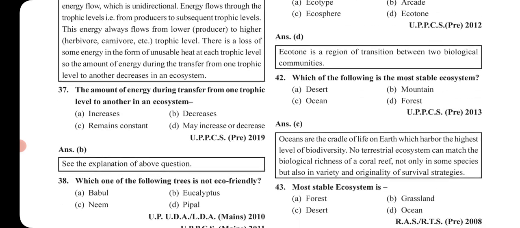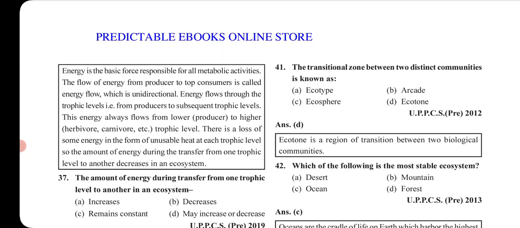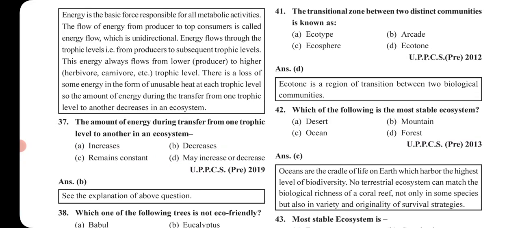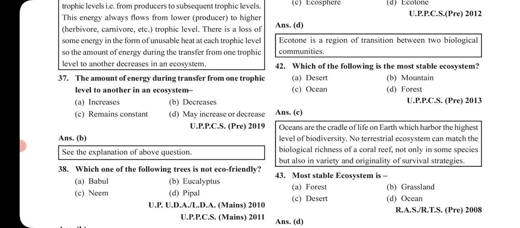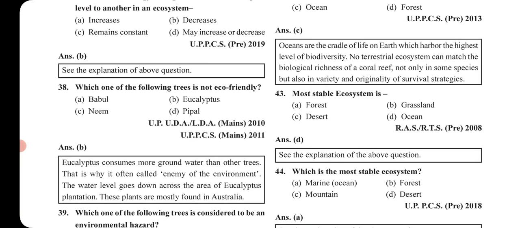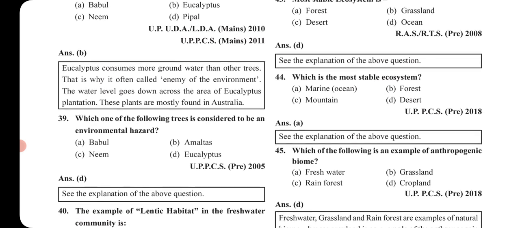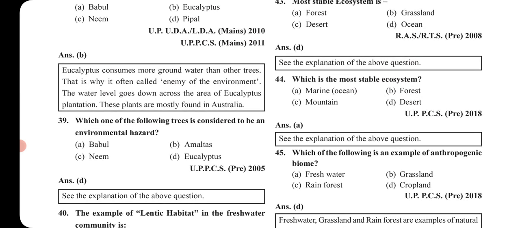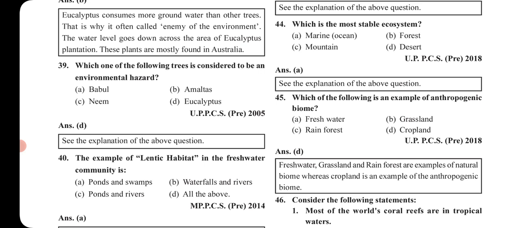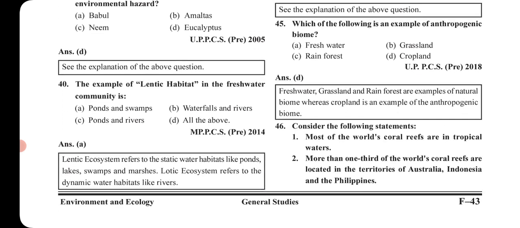Now the next question: the transitional zone between two distinct communities is known as, the answer is ecotone. Which of the following is the most stable ecosystem? Again it's ocean. The most stable ecosystem is the ocean. This is the most repetitive question. The answer is again marine or ocean. The next question is an example of anthropogenic biome. So it is the artificial one. Cropland is the answer.